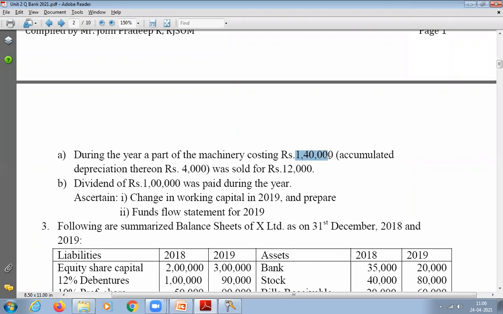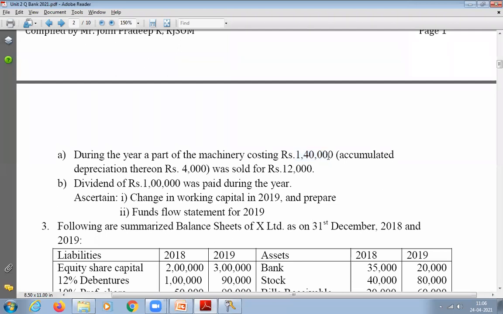There is some other transaction which has happened, which is not tallying. If I just compare manually, I am not able to find it out. We will discover that only by preparing machinery account. So we will do that later.